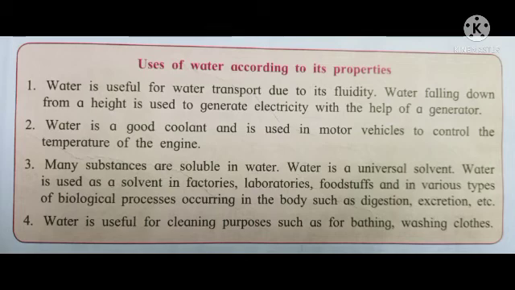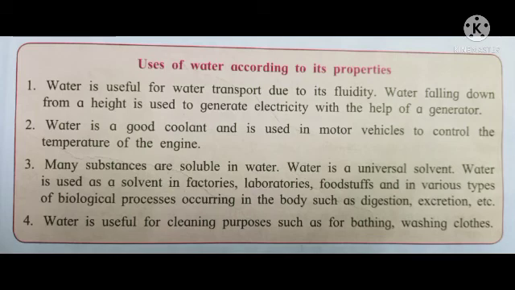Now let's see uses of water according to its properties. First, water is useful for water transport due to its fluidity. Water falling down from a height is used to generate electricity with the help of a generator. Students, water is useful for water transport due to its fluidity because it's in liquid state. So, there are various ships, submarines, and other water transport systems.